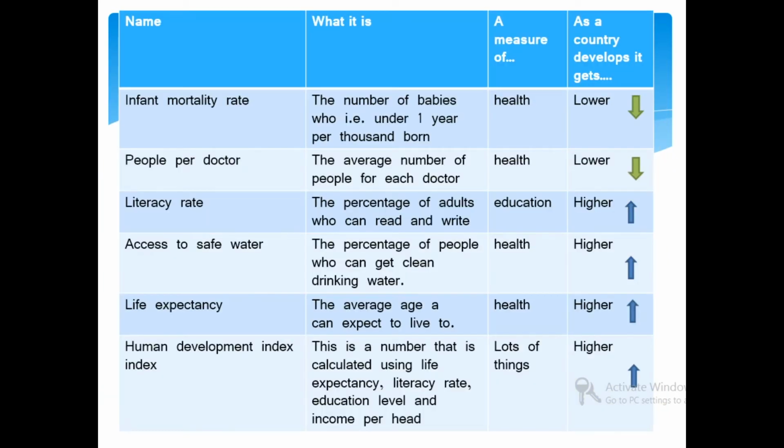Infant mortality will decrease, people per doctor will decrease, that is, the number of doctors per thousand population will increase. Literacy rate will increase, access to safe drinking water will increase, life expectancy will increase, and the human development index will also increase.